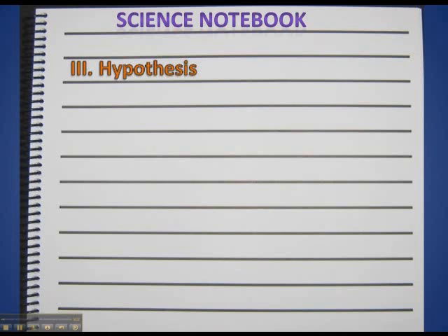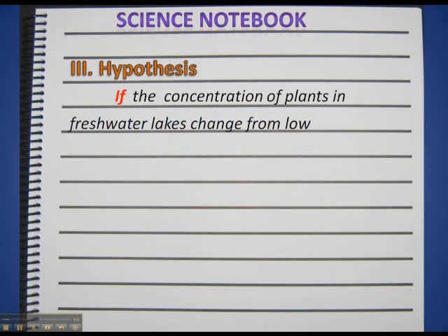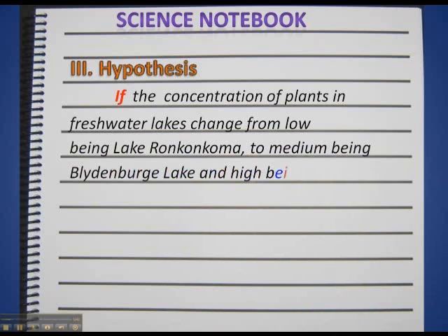Now when writing a hypothesis, remember this is our prediction. We're always going to start with the word if. Now after the word if, we're now going to write in what our independent variable was. And in this case, it is if the concentration of plants in freshwater lakes change from low, being Lake Ronkonkoma, to medium, being Blydenburg Lake, and high, being Specs Pond.